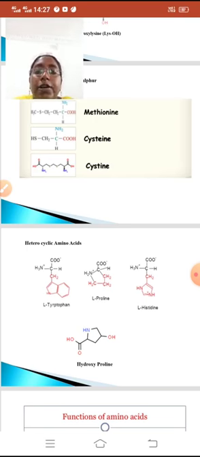Now we will see the heterocyclic amino acids. Here, in the general formula of amino acid, that R group will be replaced with a heterocyclic ring. So here L-tryptophan, proline, histidine, hydroxyproline. All these amino acids will come under the heterocyclic amino acids.